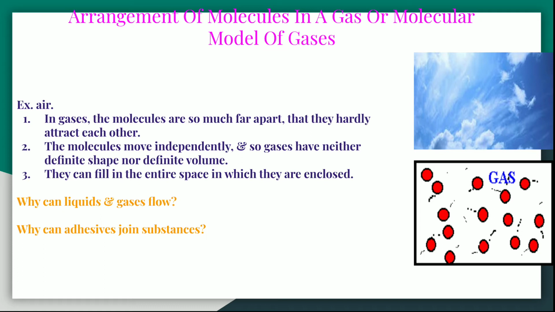The molecules move independently, and so gases have neither definite shape nor definite volume. They can fill the entire space in which they are enclosed. That's why if we place a drop of perfume in a closed room, the whole room becomes fragrant with that perfume in a few minutes.